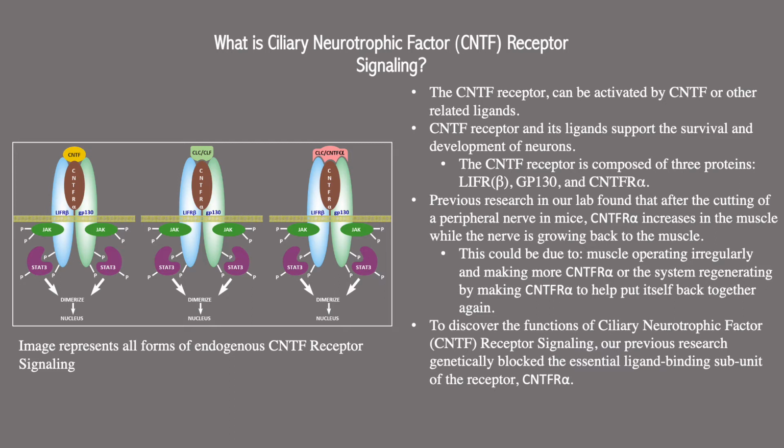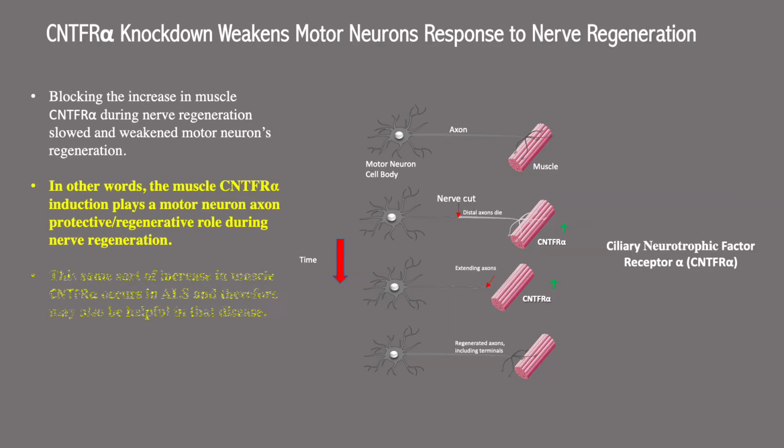To discover the function of CNTF receptor signaling, our research genetically blocked the ligand-binding subunit CNTFR alpha. We noticed that with nerve lesion, the axons grew back. The CNTFR increased while axons were regenerating. We also noticed blocking the increase in muscle CNTFR during that time slowed and weakened motor neuron regeneration. In other words, muscle CNTFR plays an important role in protecting and regenerating motor neuron axons. The same can be said about muscle CNTFR that occurs in ALS, and therefore it may also be helpful in treating the disease.